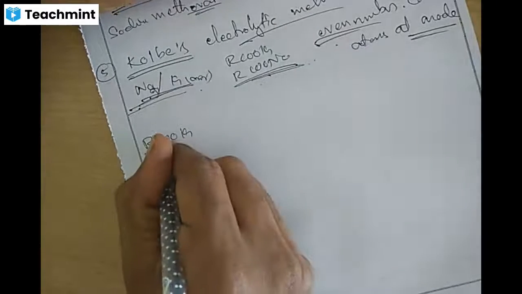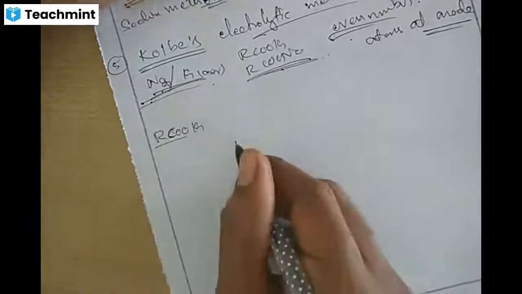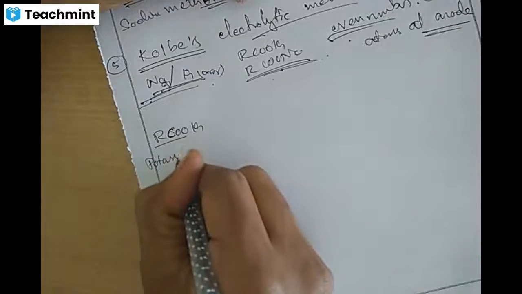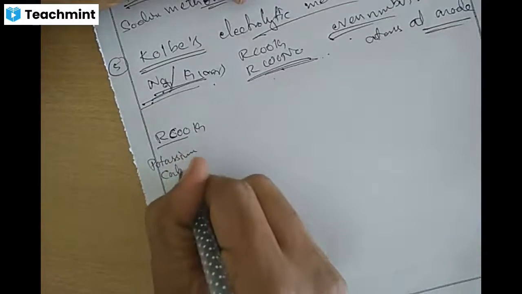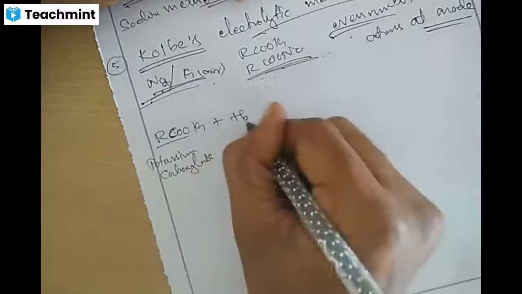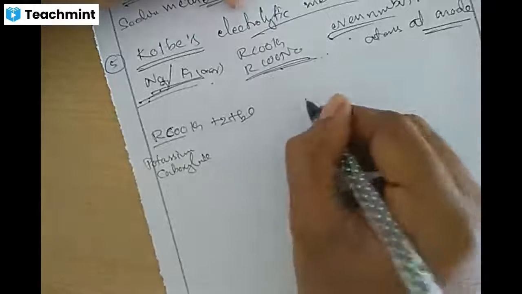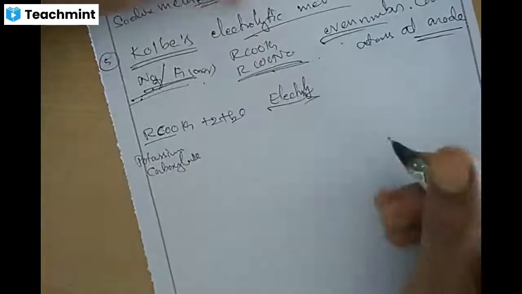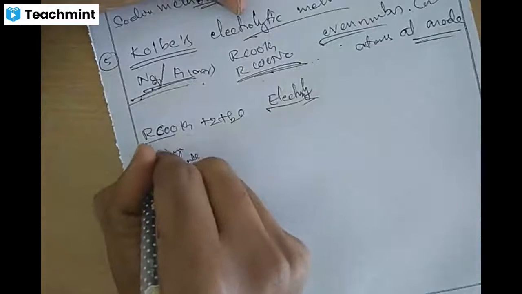This is RCOO, this is carbon, RCOOK. Potassium carboxylate under electrolysis with water will be forming R.